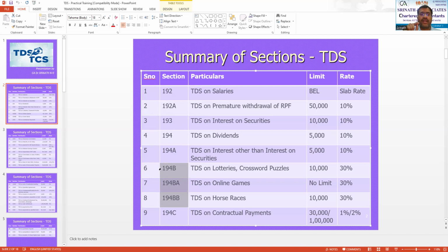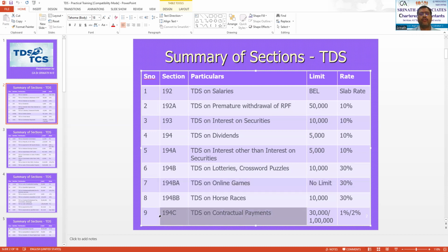Whereas for section 194BA, which is the newly inserted section, and the same I am highlighting on the screen, that is talking about TDS on online gaming, there is no limit for TDS. The rate will be 30%. And in 194B and 194BB also, the rate will be 30%.